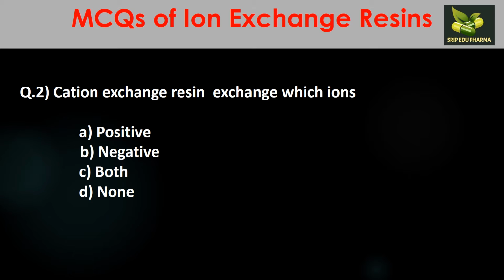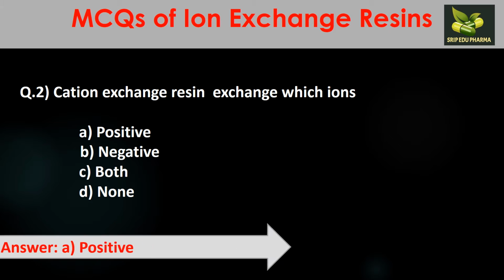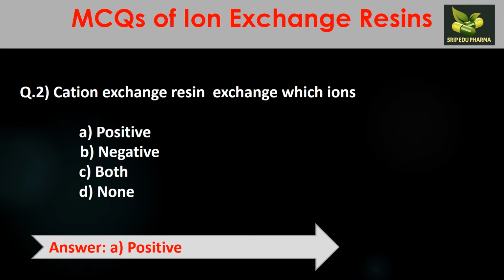Question number 2. Cation exchange resins exchange which ions? A. Positive, B. Negative, C. Both, D. None. Here the answer is A, positive. Positive means cations. So in cation exchange resins, in the outer portion there are positive ions which get exchanged with the positive ion of the drug.